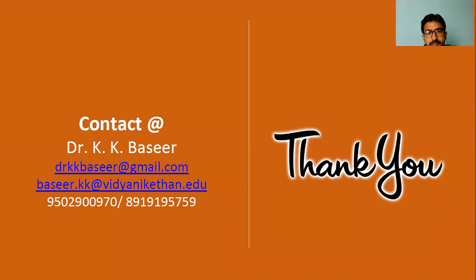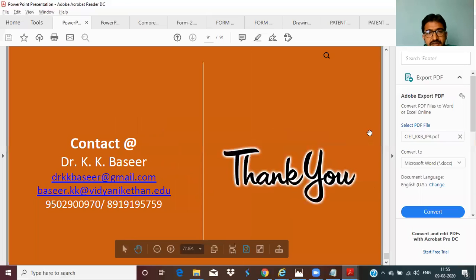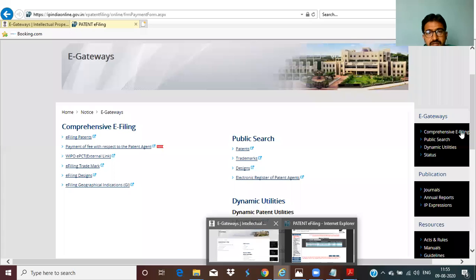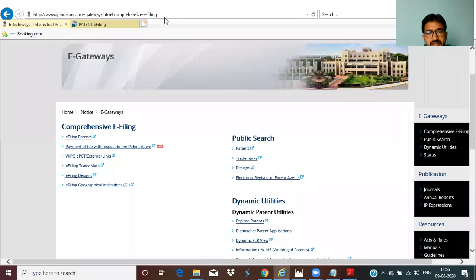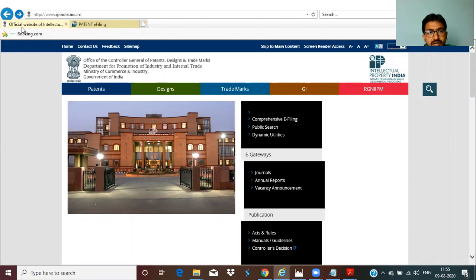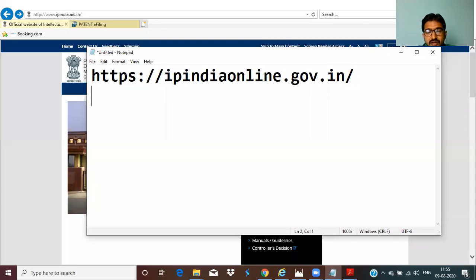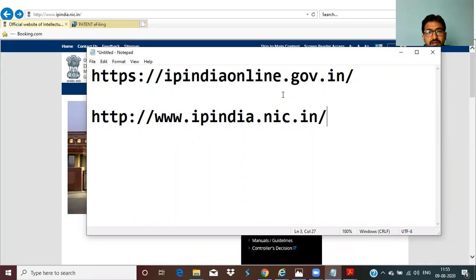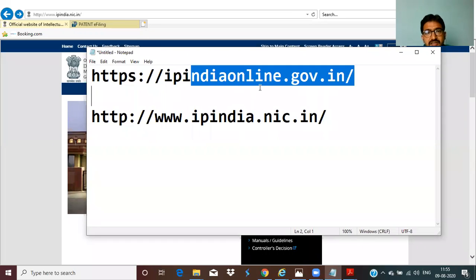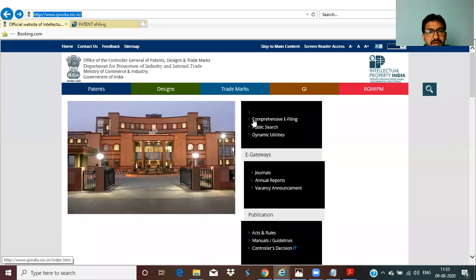I'll show you that. As I told you, every week the journals are available. There is a website called ipindiaonline.gov.in or ipindia.nic.in. If you enter this website, it automatically navigates to ipindia.nic.in itself. Both are the same. Okay, so once you come to this, this is the page.